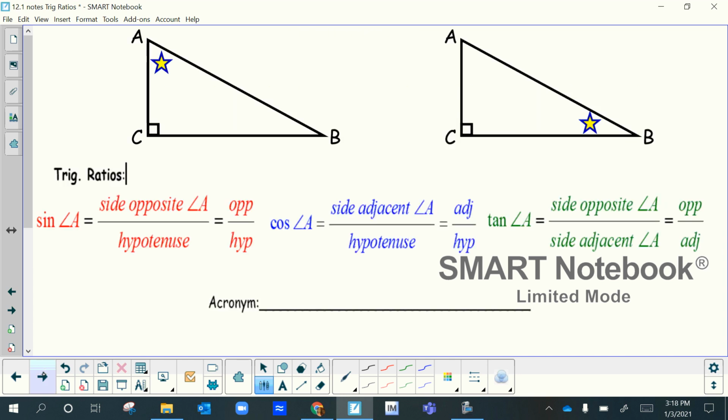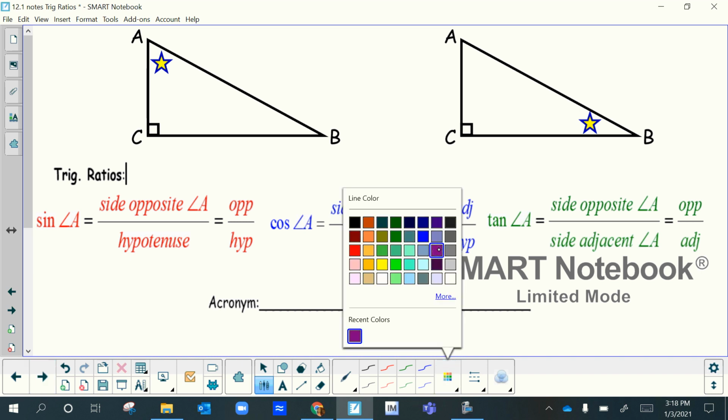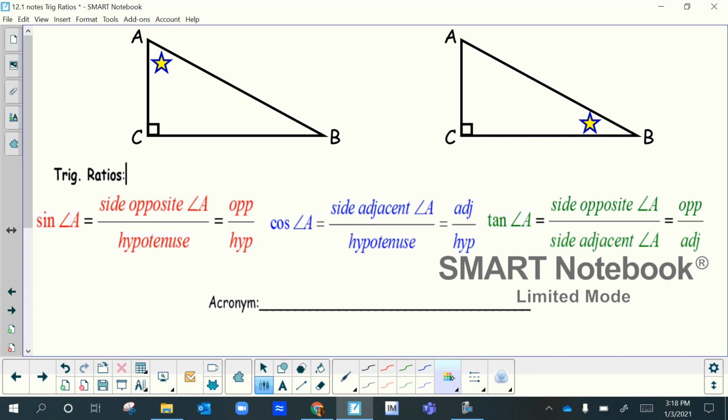So they all have a specific ratio, but there's some terminology that we need to use, especially when we focus on an angle. So when we're going to focus on the first triangle over here, we're looking at angle A. See how it has a star in angle A? Obviously, this side you guys know to be the hypotenuse. That's always going to be referred to as a hypotenuse.